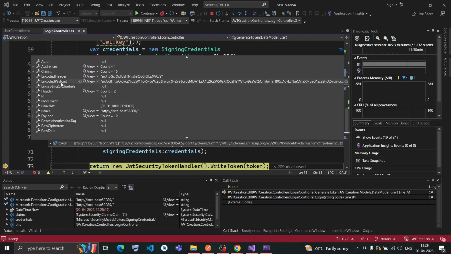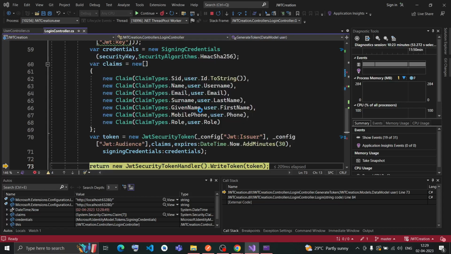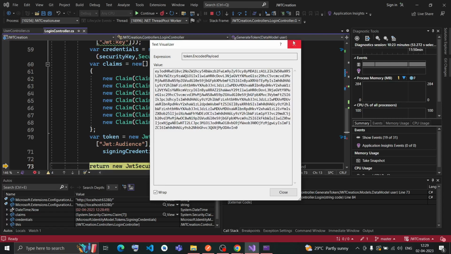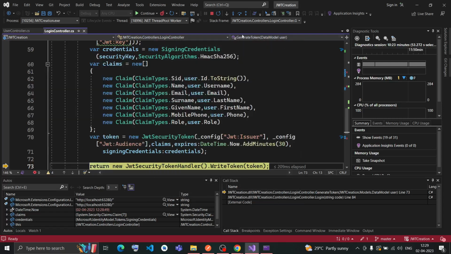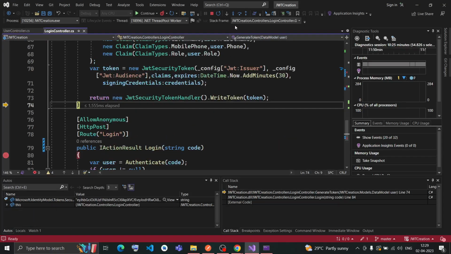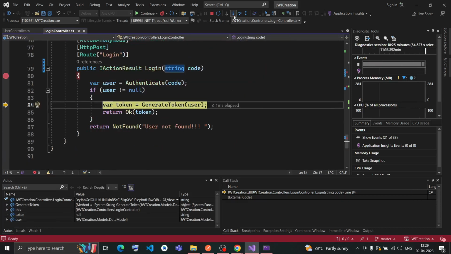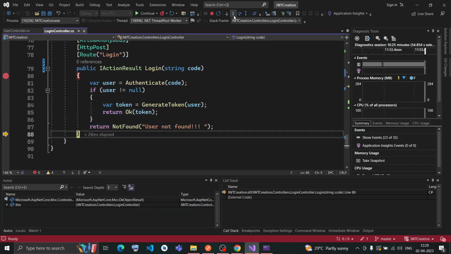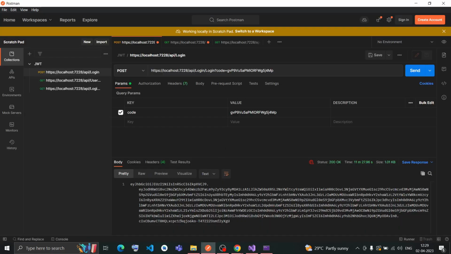Now you can see this encoded payload is coming, this is the main token, the encoded payload. If I view this, this would be my encoded payload inside this token. So this is the JWT token. Now if I run it, it will generate the token. If generate token is successful, then return OK, that means the 200 OK response with the token. So I'll close this. My token has been generated.